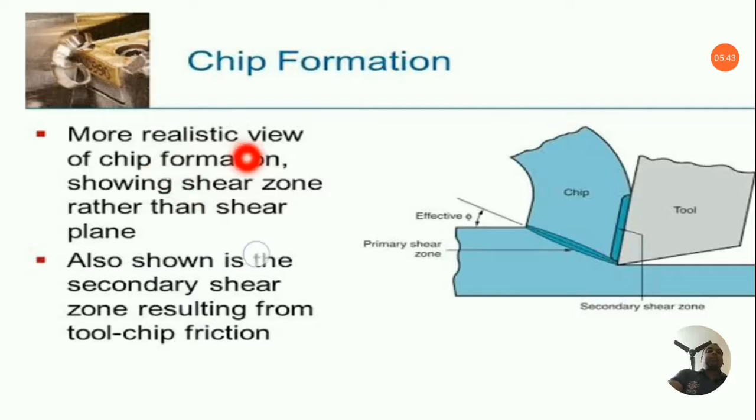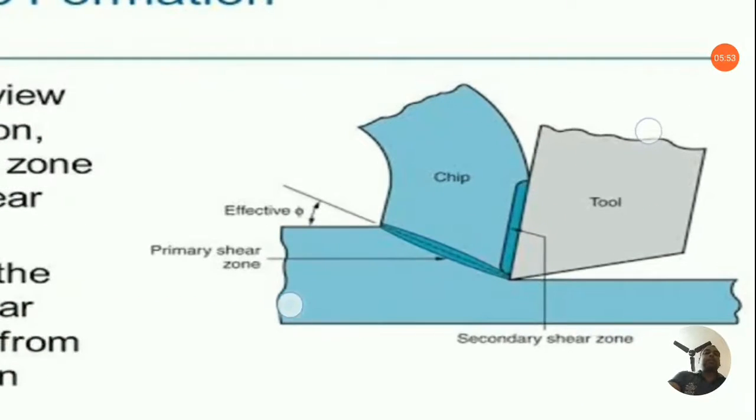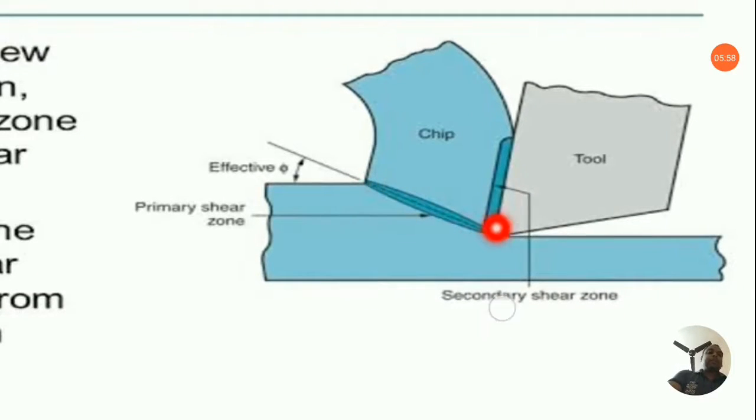It is a more realistic view of chip formation, showing the shear zone rather than the shear plane. Also shown is the secondary shear zone resulting from tool chip friction. Now here we will discuss the diagram as well. Here you can see this is the tool, and this is your workpiece. This is the primary shear zone, from where the chip comes out of this machining operation.